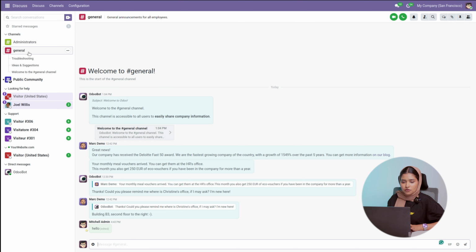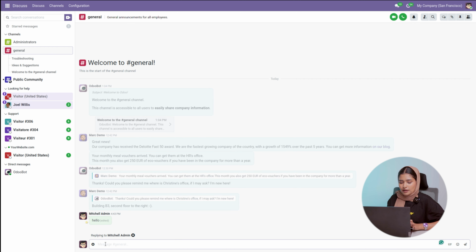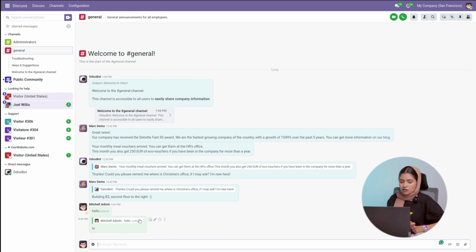So let's head over to the general channel, and there we have a toggle. There you can simply reply. If you want to reply to a particular message, you can reply to it, like hi. So I can simply reply to it. And you can also pin this message, mark as unread, create thread, copy link, and as well delete it.